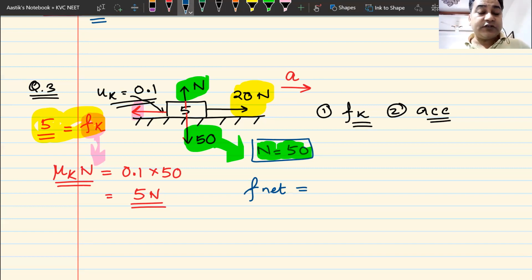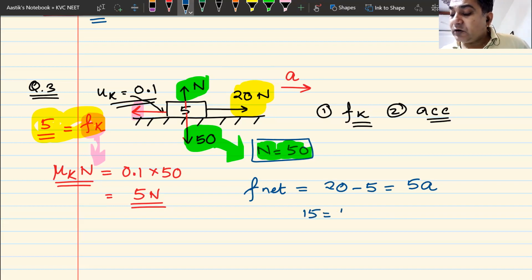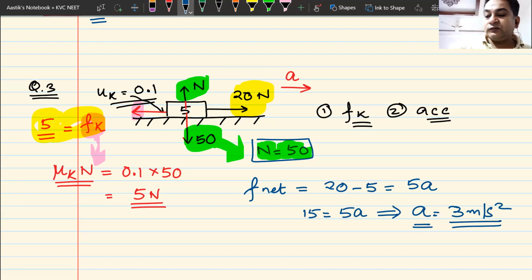And what is the net force here? 20 in the forward direction, 5 in the backward direction. So 20 minus 5 should be equal to mass 5 times acceleration a. So 15 equals 5a, which implies my acceleration becomes 3 meters per second squared. Do we understand this?